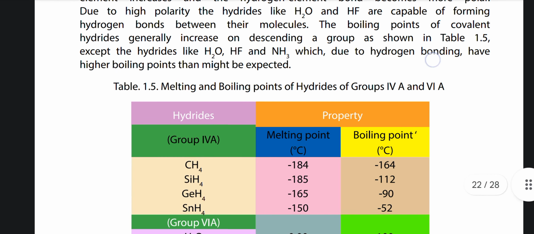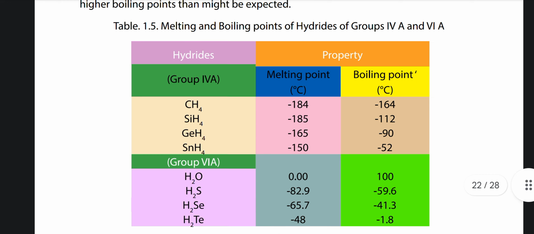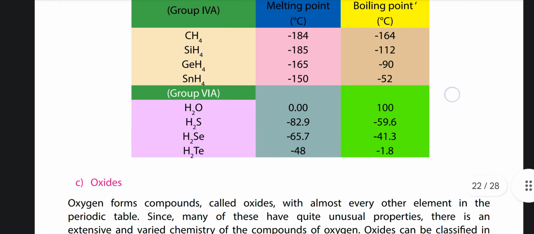Table 1.5 shows the melting and boiling points of hydrides of group 4A and 6A. As you can see, the hydrides and their properties, their melting and boiling points.